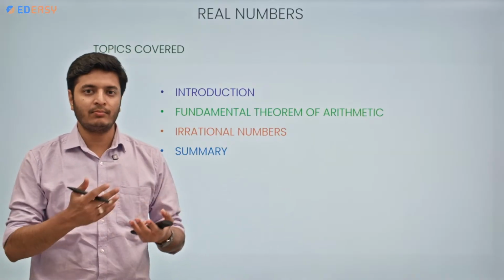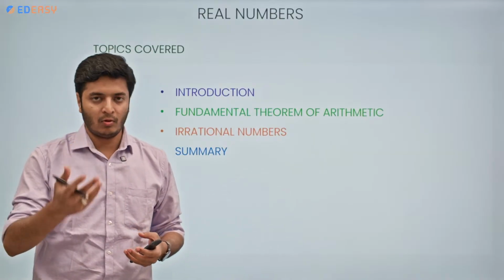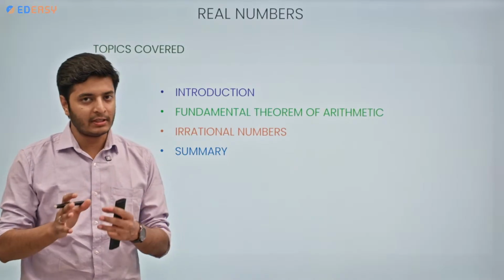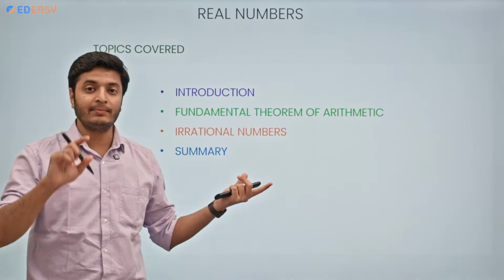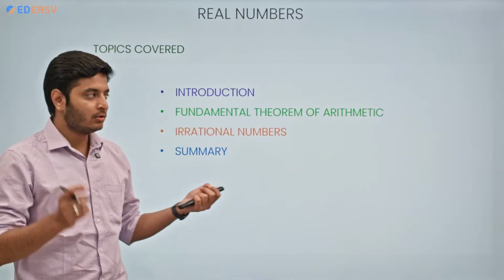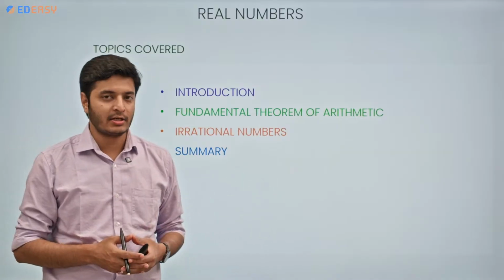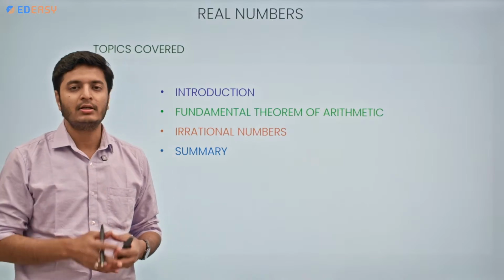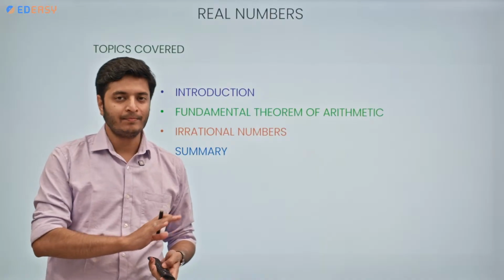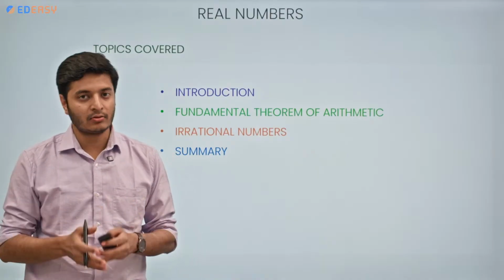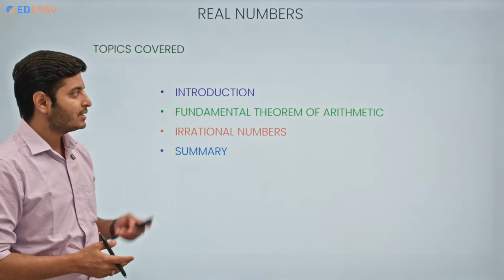What are irrational numbers, and why are numbers irrational? Everything we are going to talk about in this topic. Also, we are going to see proofs for some numbers, how to prove the irrationality of any number. Then we are going to summarize. This is a very easy chapter, very scoring. You can easily score in this chapter. So now let's start the chapter.